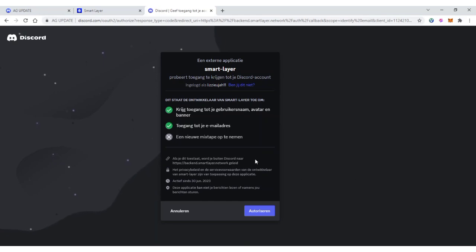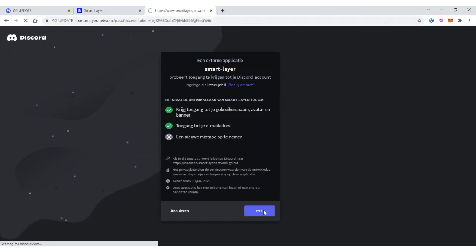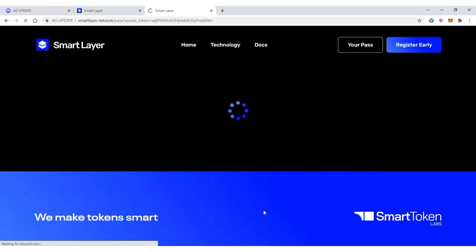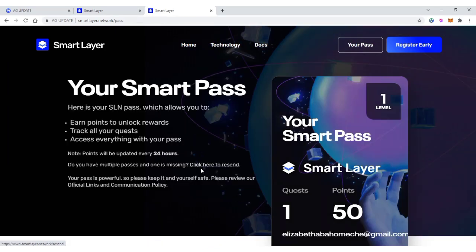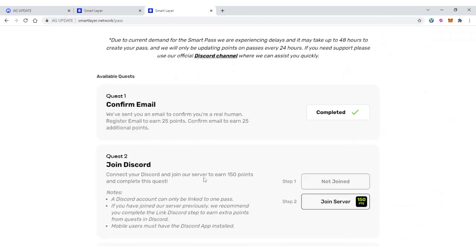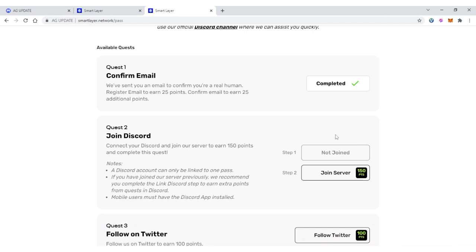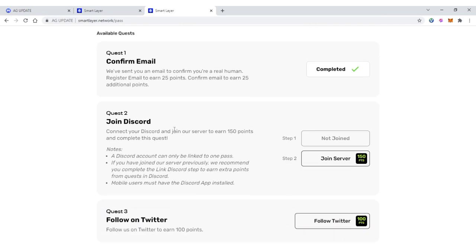It is going to bring you here. What you need to do is authorize this transaction. So you just click on authorize, then you wait for it to process. Then it's going to take you back to smartlayer.network. Let's wait for it to load. Alright, let's bring it down. Not joined yet. So connect your Discord and join our server to earn 150 points and complete the quest.